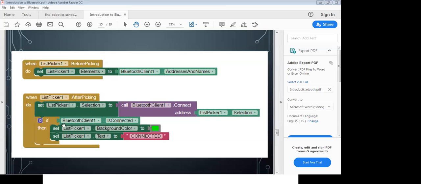Then after that, if the Bluetooth client is connected, then you can do this. Otherwise, you can also change the list picker background color. But if you don't want to change the background color, you can directly write this one only. So let's go to the coding part. We have to take this one, then this one and this one. Three things we have to take. So let's go to that coding.